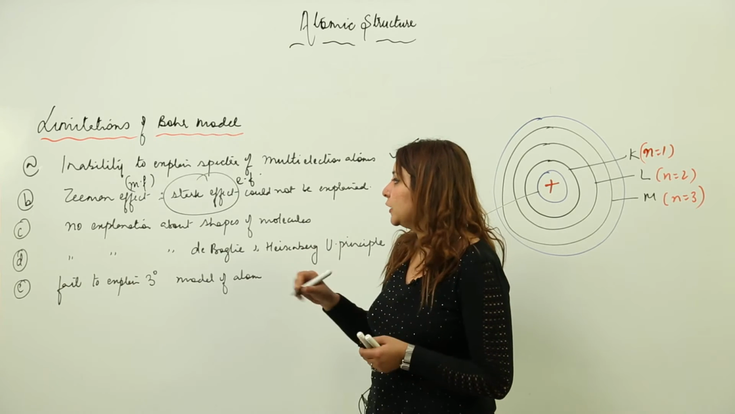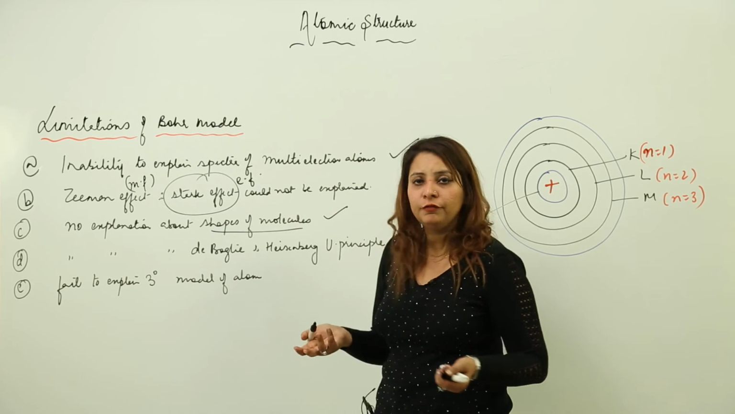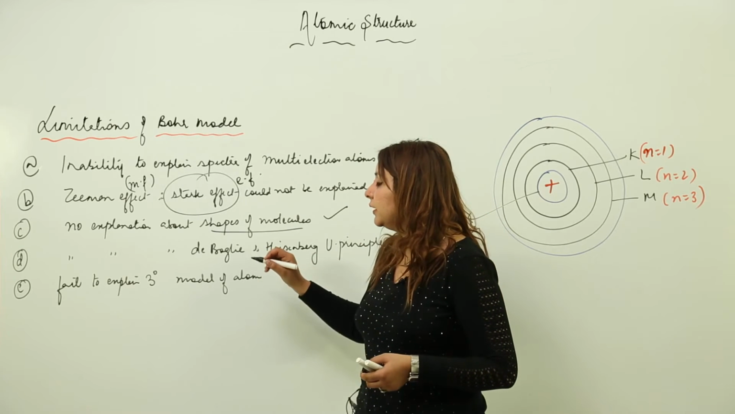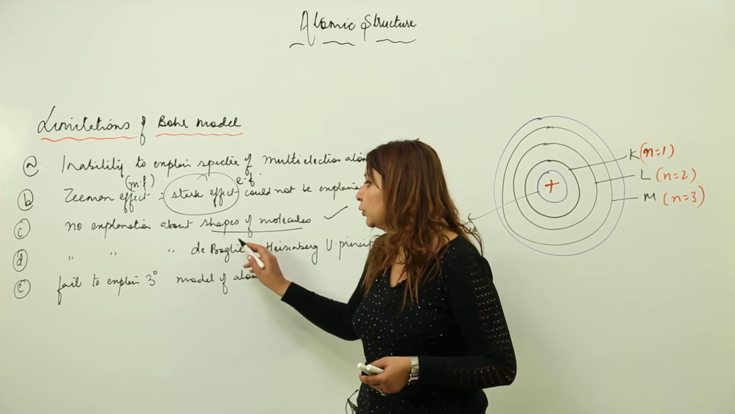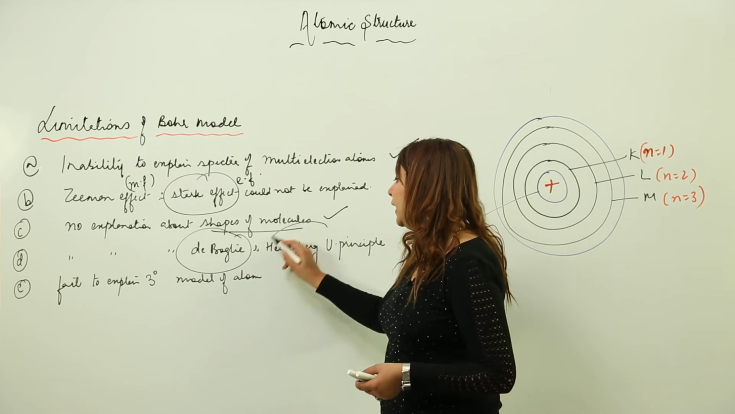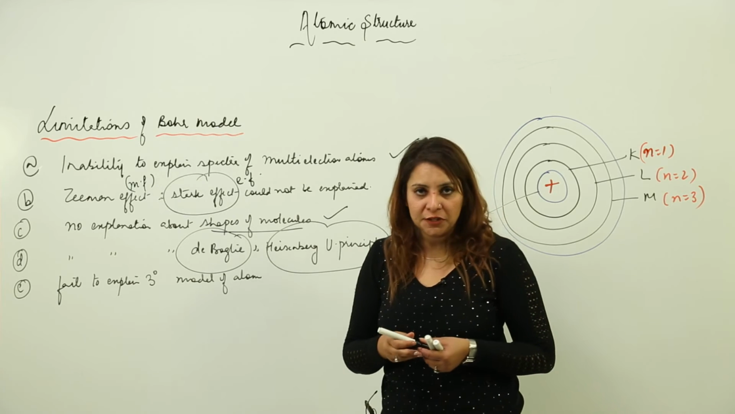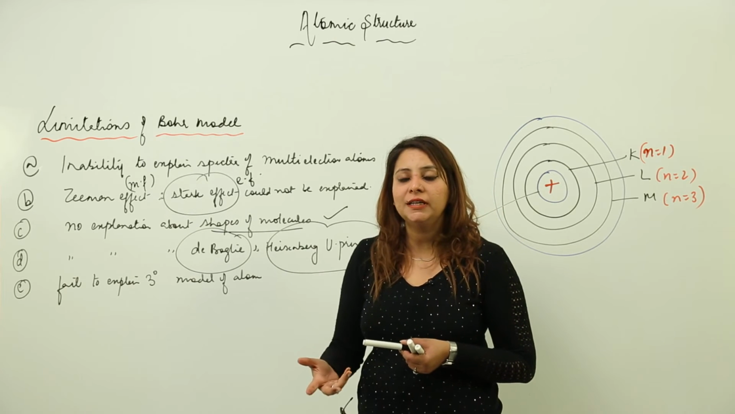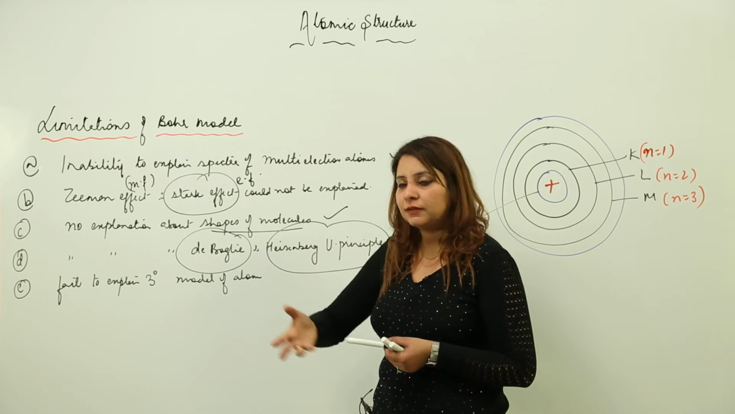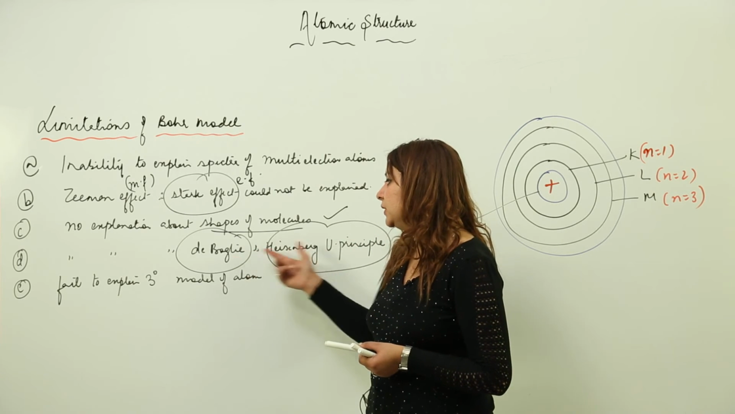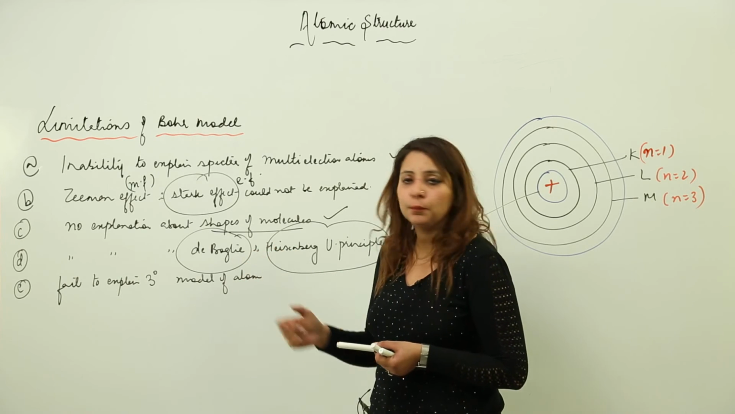Otherwise, it could not explain the shapes of molecules, no information about it. And moreover, this is a major blow to the Bohr model, because it could not explain the de Broglie and Heisenberg uncertainty principles. We will discuss later what these principles actually are and where they are used. For the moment, you should know that these two things were not explained by the Bohr model.